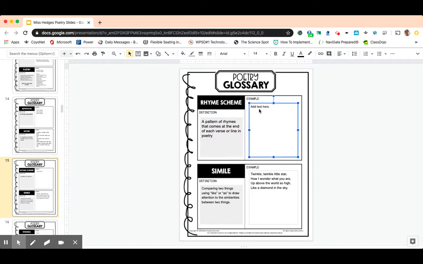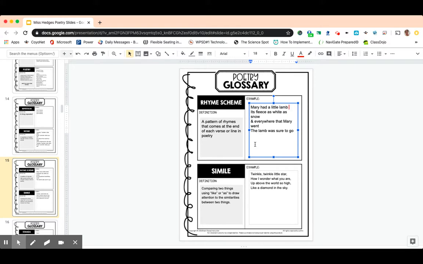Okay, so a good example of that, I will show you, would be if we had, Mary had a little lamb. I'm sure you guys have heard this. Its fleece white as snow. And everywhere that Mary went, the lamb was sure to go. Okay, so if we marked these, and in fact, I'm going to do a different color here.